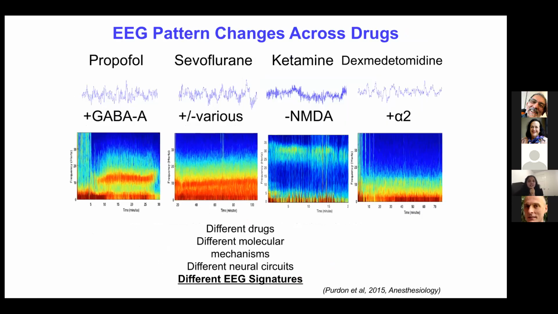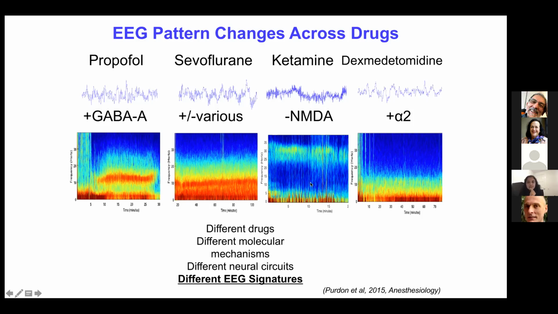And here are the EEG patterns across some of the drugs. As you can see, the spectrograms of all these drugs look completely different. In the spectrogram of propofol, when the patient is in a deep sedated state, you can see the power here in the alpha band. For sevoflurane, there is power here in the theta band.